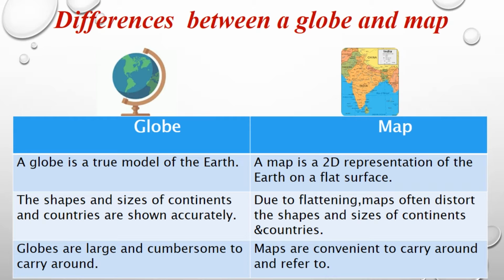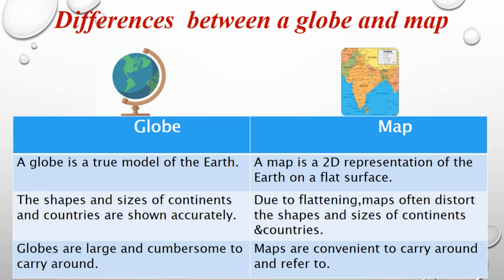Map. A map is a 2D representation of earth on a flat surface. I told you the globe is a three-dimensional object. Now we are going to convert the three-dimensional object onto a flattened surface. We are going to draw the same globe on a paper. If you draw the globe on a paper, it's in a flat position. So a map is two-dimensional. Paper has two dimensions only. So that is a two-dimensional representation of earth.